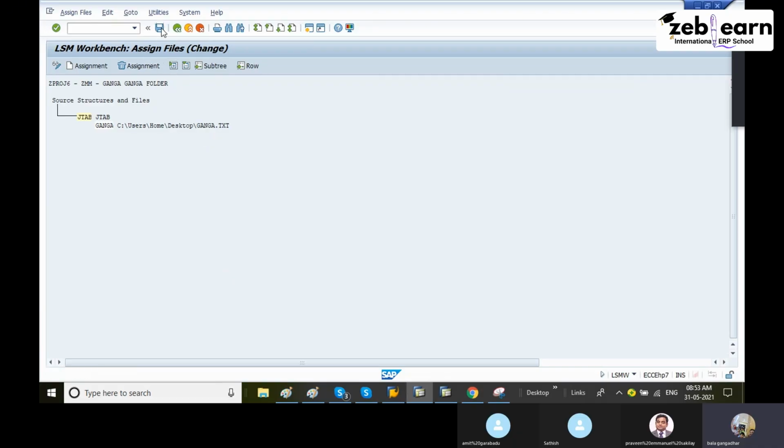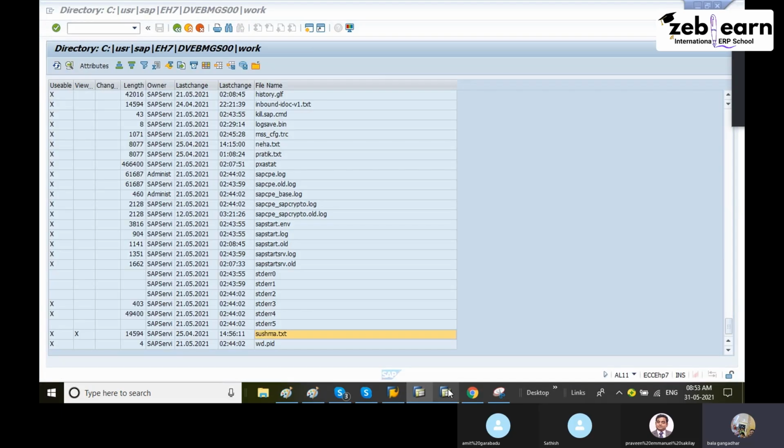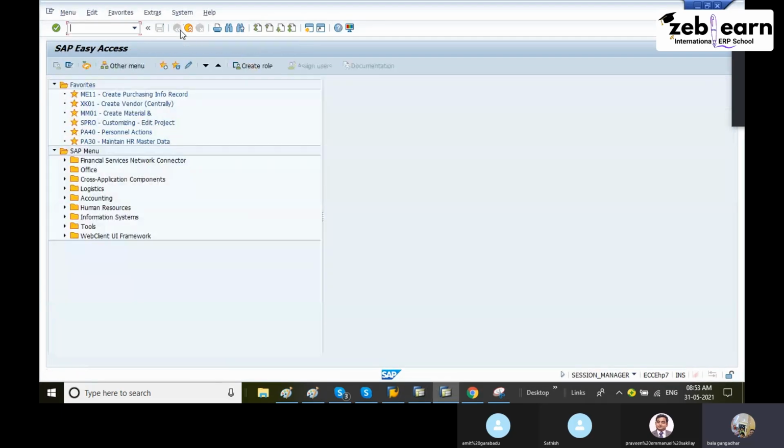Click on save. This is the same as what we entered in GUI_UPLOAD, where we entered a file name and file path. Instead of that step, we are using this step. Source files, which I discussed in the last class.